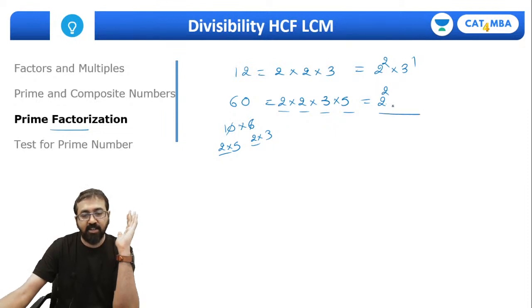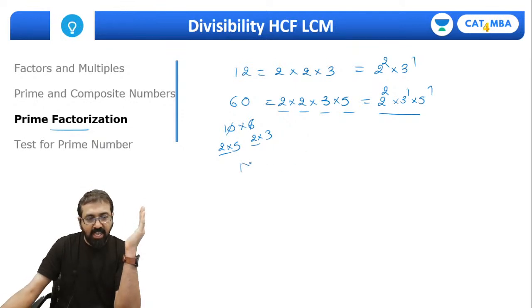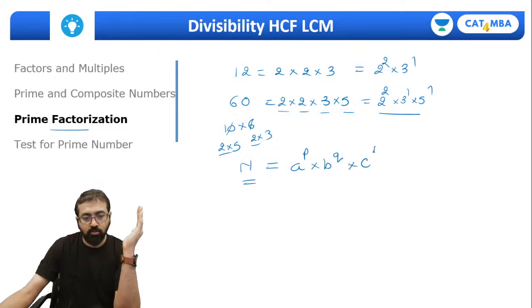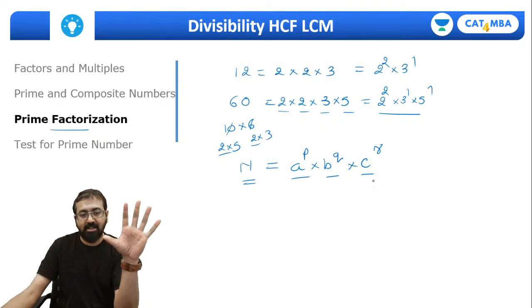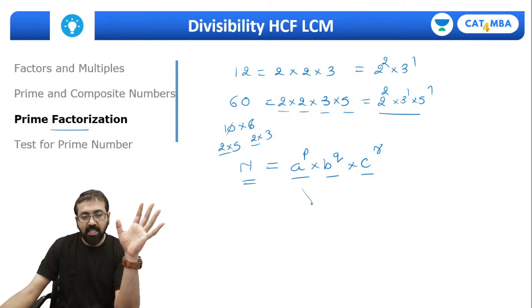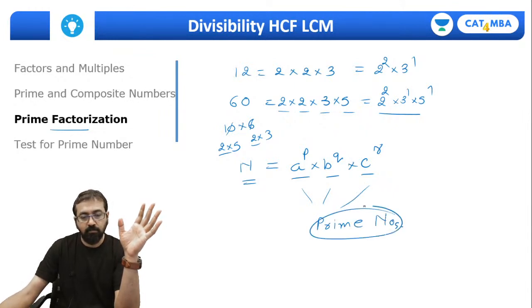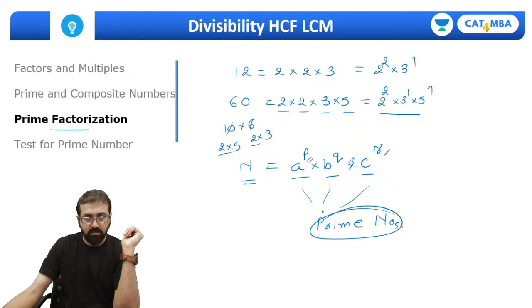In fact, this is the prime factorization of 360: 2 raised to 3, 3 raised to 2, 5 raised to 1. So in general, any composite number n can be represented in this form: a raised to p, b raised to q, c raised to r. And this way of representing a composite number is called prime factorization. Remember, a, b and c are prime numbers, the prime factors of n, and p, q, r are the powers of those prime factors.